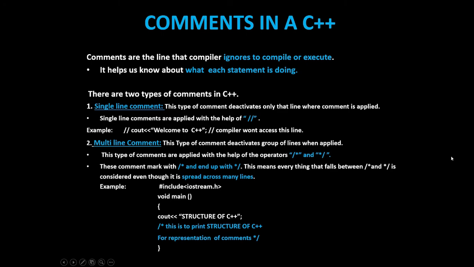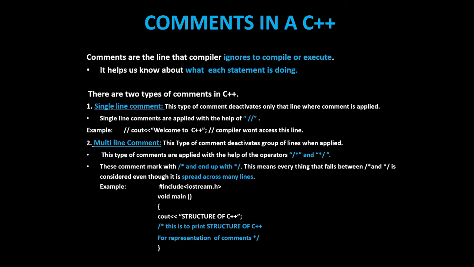Next, the comments in C++. Comments are the lines that the compiler ignores, neither compiling nor executing them. They help us to know what each statement is doing. There are two types of comments in C++. First one, single line. Second one, multiple line comments.